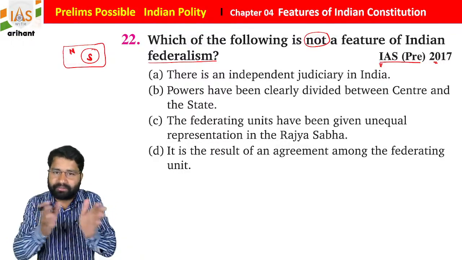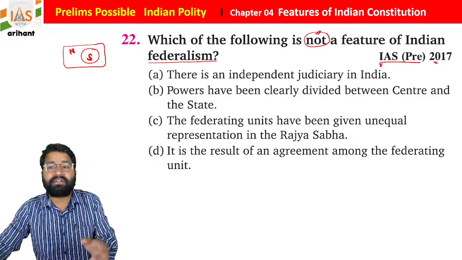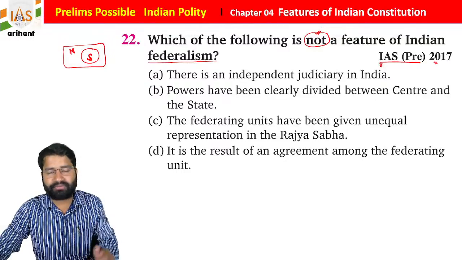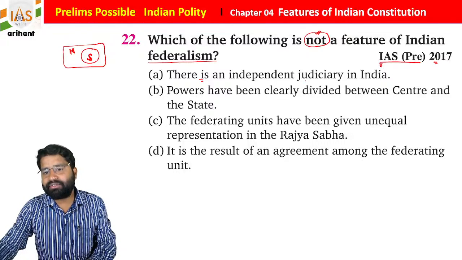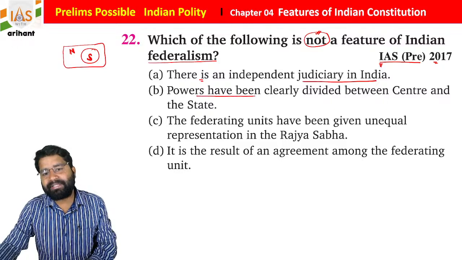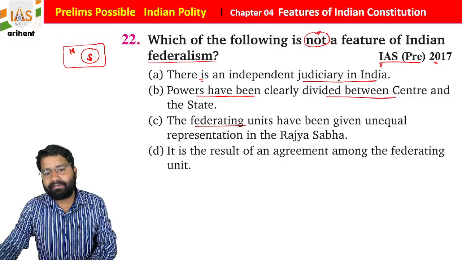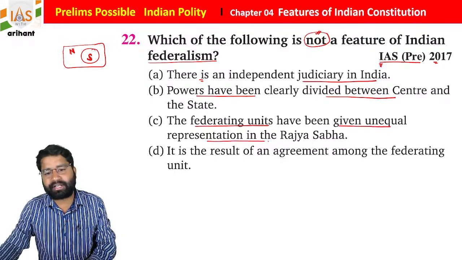So this is a distribution of power, but they're asking which of the following is not a feature of Indian federalism. Our federalism is a unique type of federalism, students. We are not truly federal. There is an independent judiciary in India. Power has been clearly divided between center and state. Federating units have been given unequal representation in Rajya Sabha.